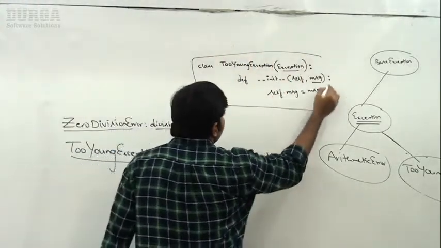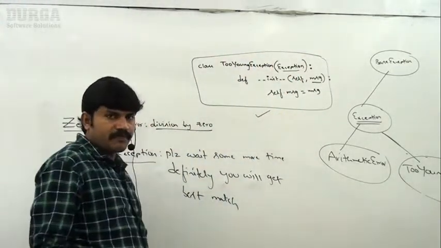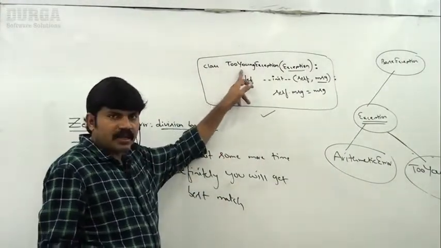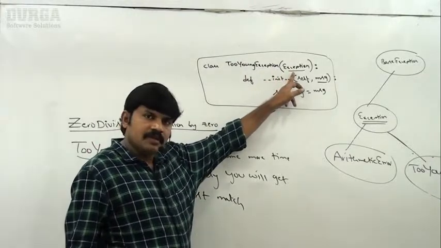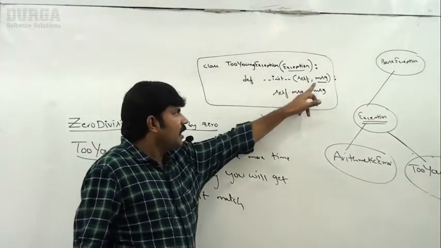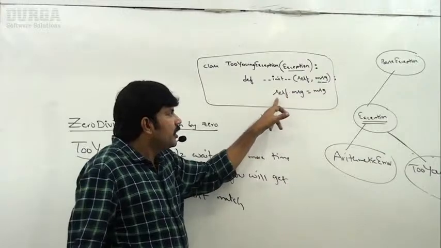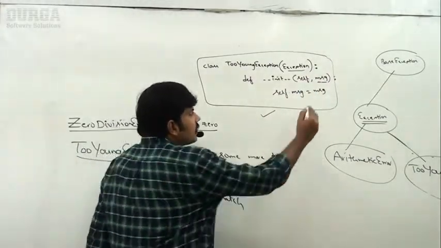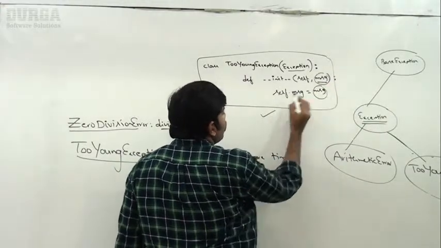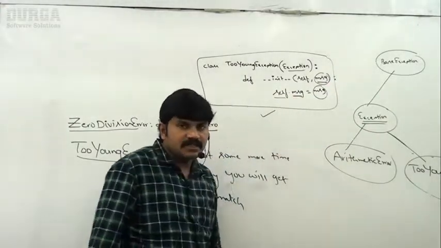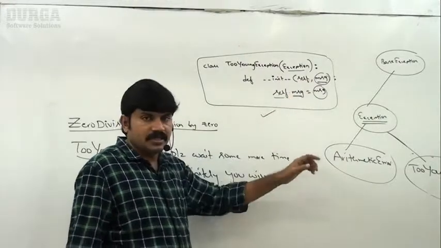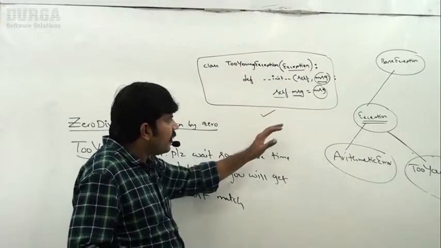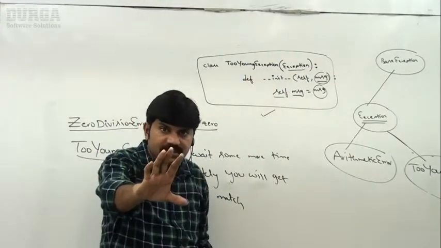That's all. This is the way how you can define, I mean customize, your exceptions. Write a class which is the child class of Exception. Next, write a constructor with some message variable, and create one instance variable self.message = message. This variable can be anything, but it is better to take the instance variable as msg. Any doubt about this one? Clear, right? This is the way how you can define our own customized exceptions.